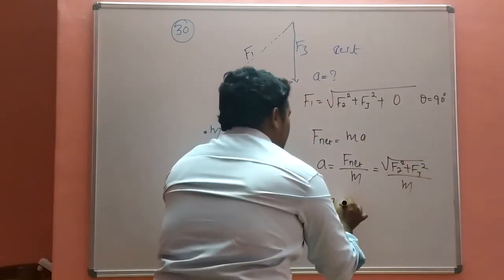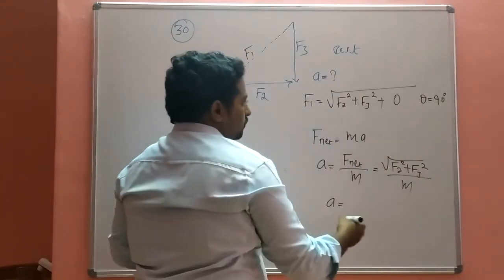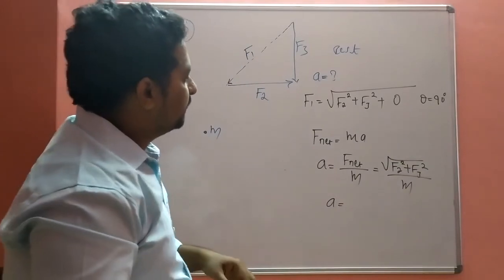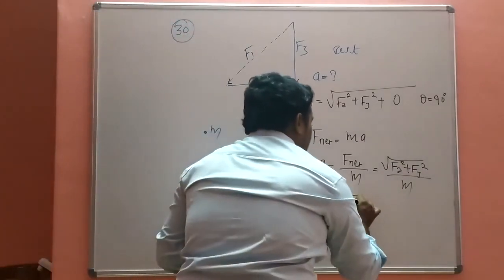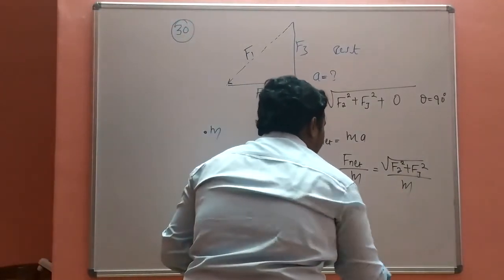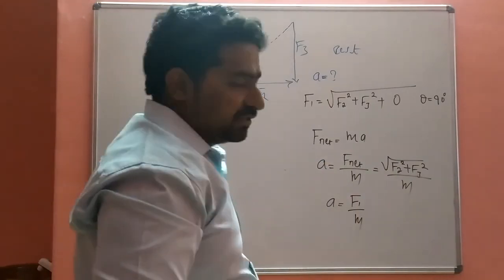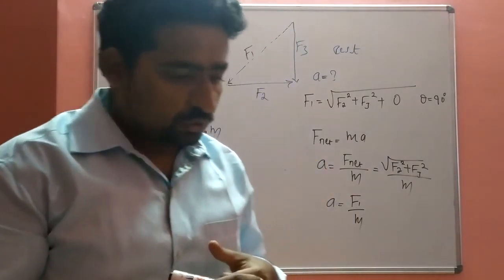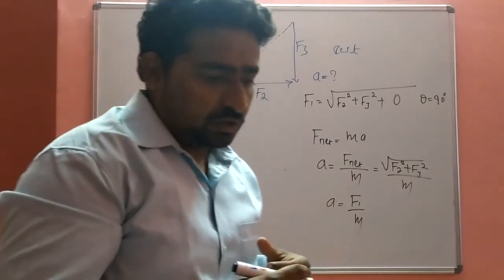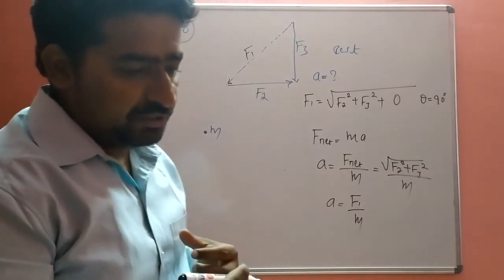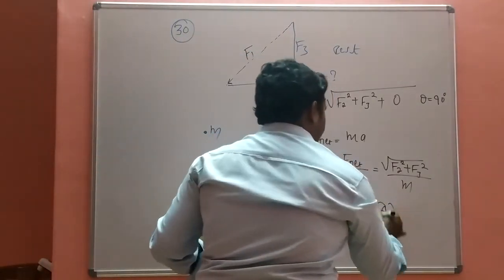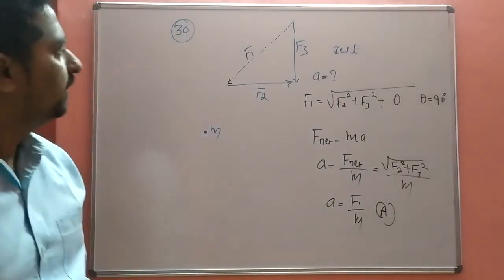Instead of square root of F2 square plus F3 square we put F1, so acceleration is F1 divided by m. So this is the solution for this question. The answer is A, the correct answer.